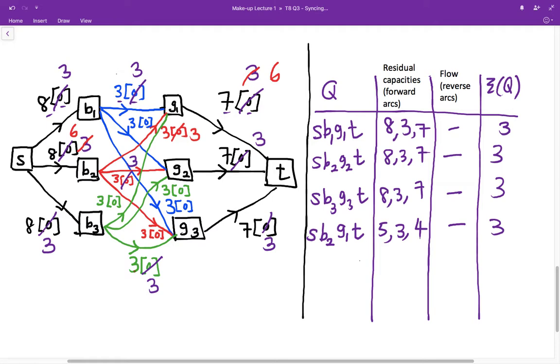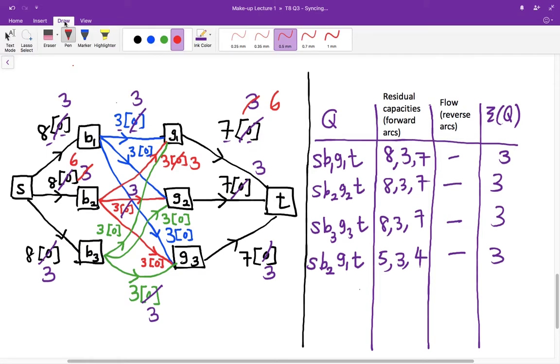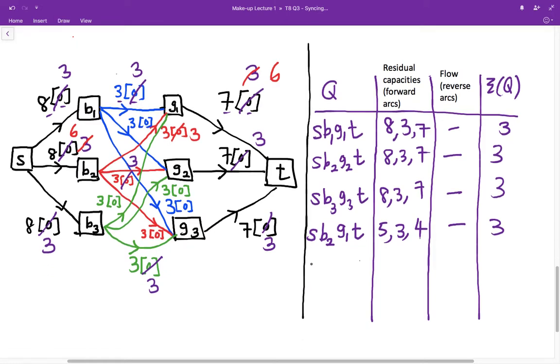Well, a similar path can be found. This will be given by, let's say, the path B3, G2, and T. Okay, again, there are no reverse arcs, and the residue capacity along the first arc is 5, as before. The second arc has residue capacity 3, followed by 4 again.